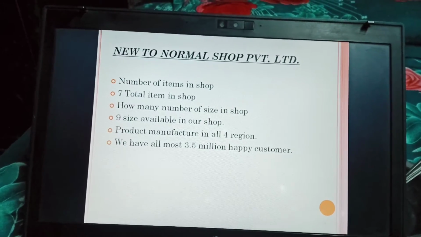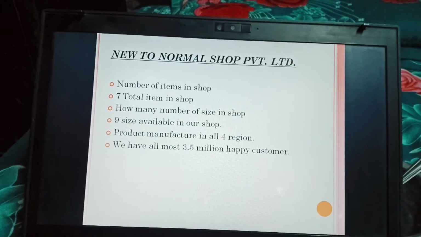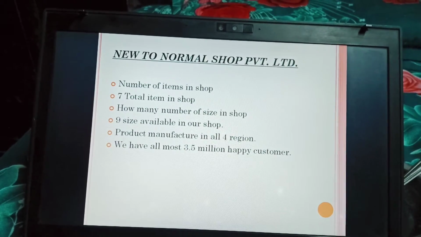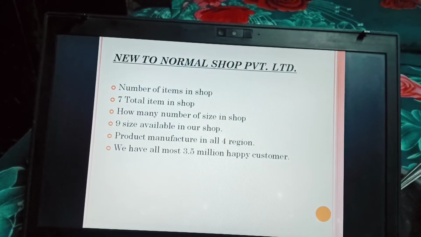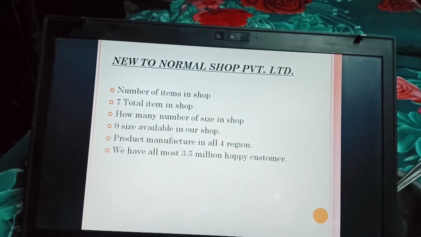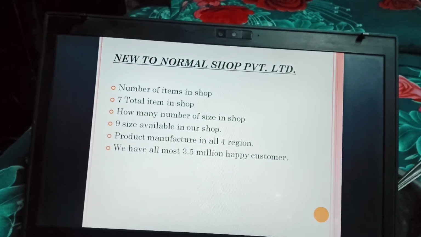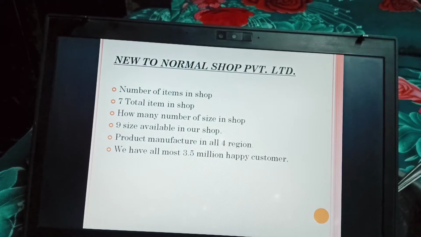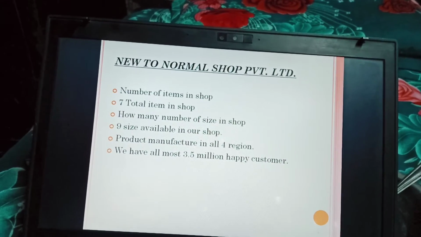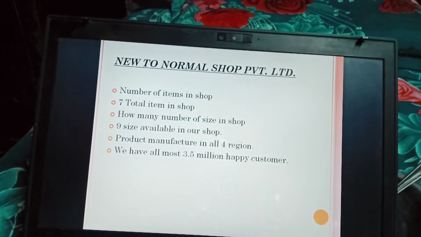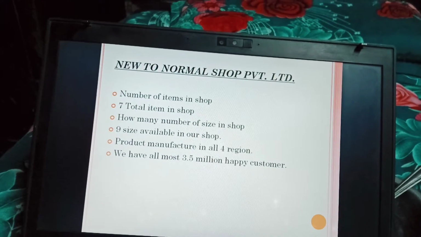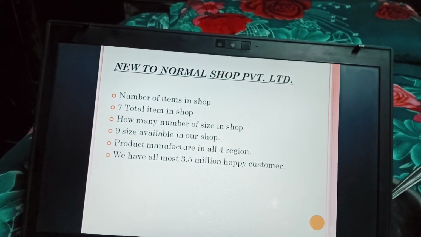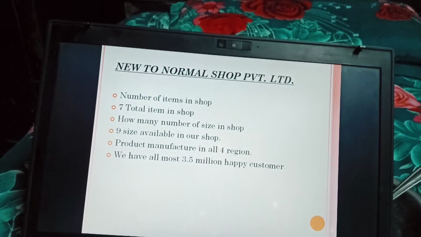The shop name is Newton Normal Shop Private Limited. This is a UK based company. Talking about the shop, the number of items in the shop: a total of 7 items. How many sizes in the shop, across different clothes? 9 sizes are available in our shop, and the products are manufactured in all 4 regions. We have almost 3.5 million happy customers, as we can see.